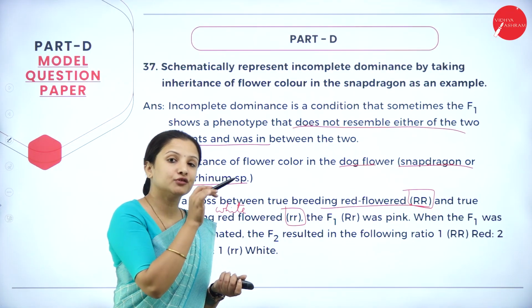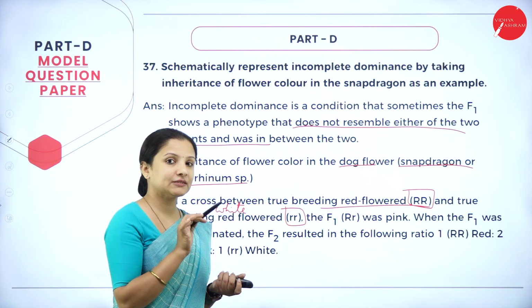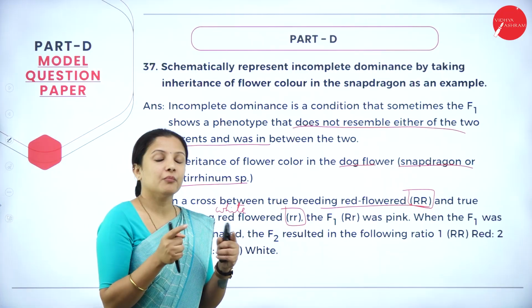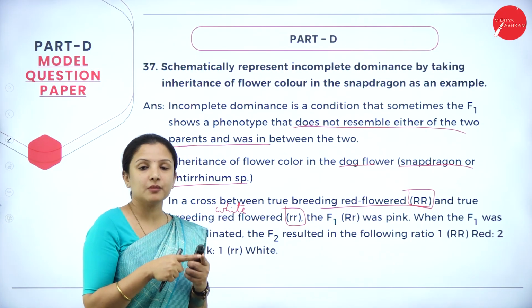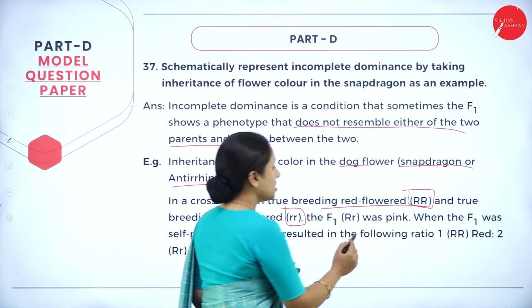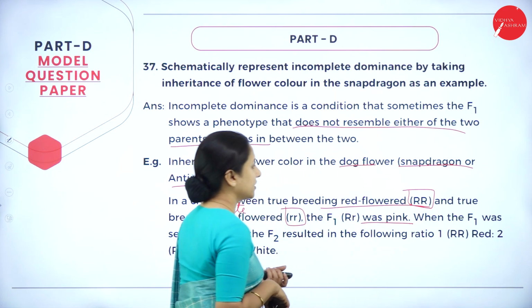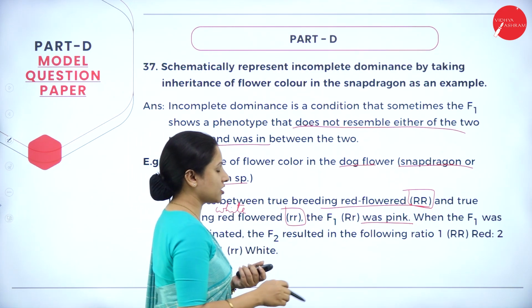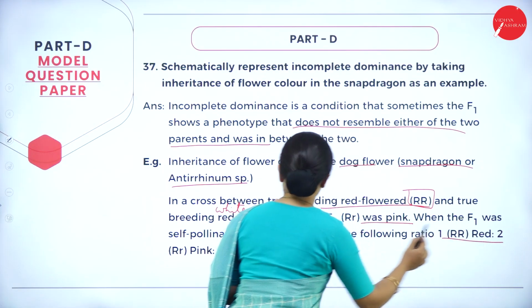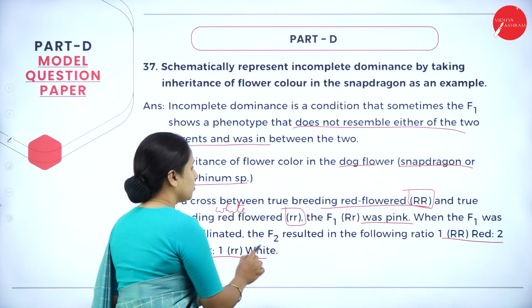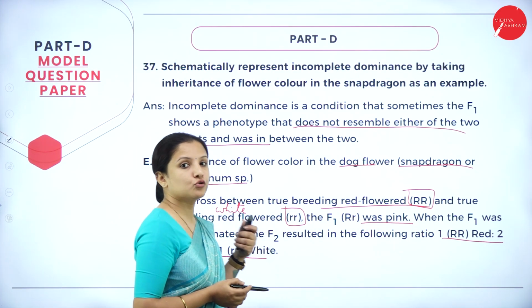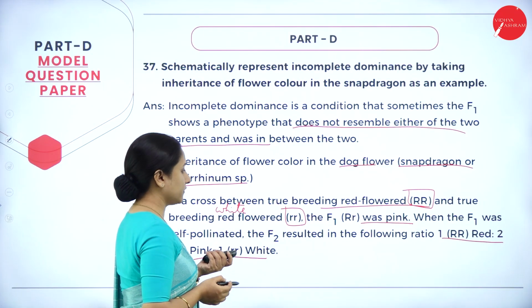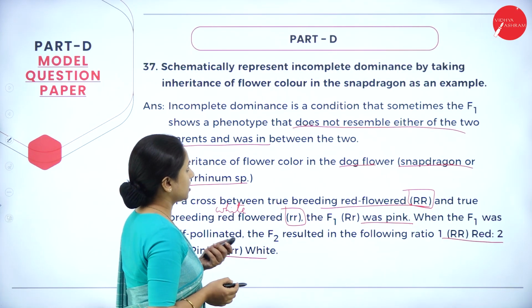Because red is dominating here, but because it is incompletely dominant, we are getting a mixture of characteristics, wherein the F1 progeny will have a pink color flower. So when the F1 was self-pollinated, the F2 resulted in the following ratio, that is 1:2:1, wherein one red flower, two pink flowers and one white flower will be seen in the F2 generation.